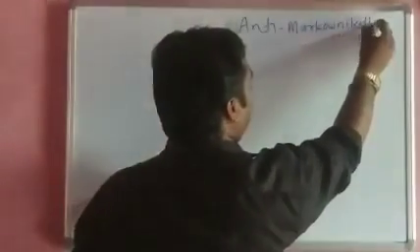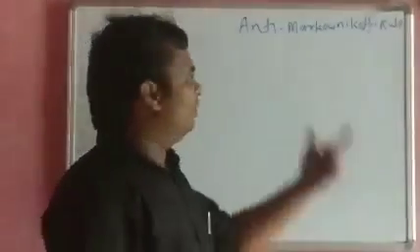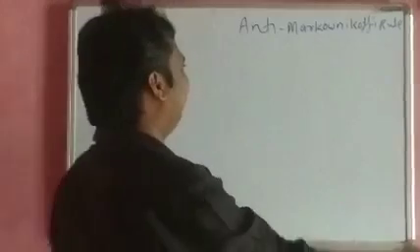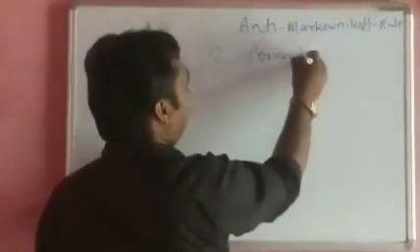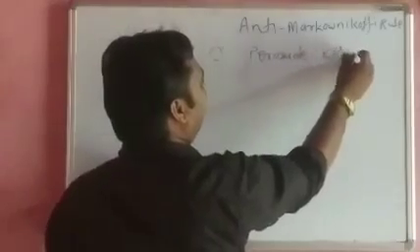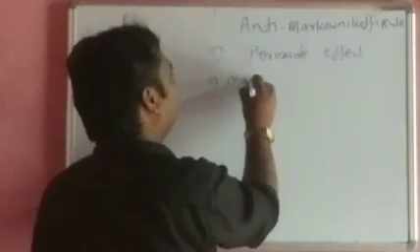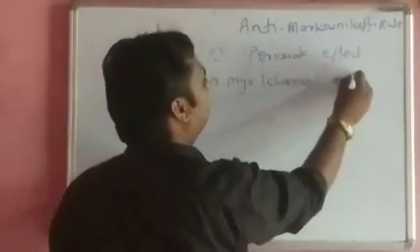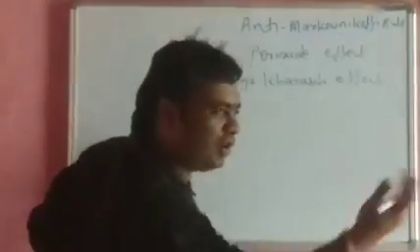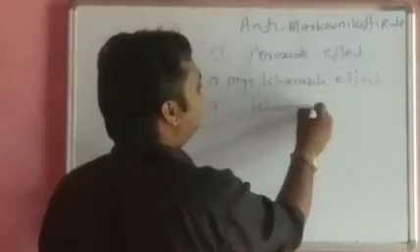Anti-Markovnikov rule. This rule is popularly also called the peroxide effect. It is also called the Kharasch effect.